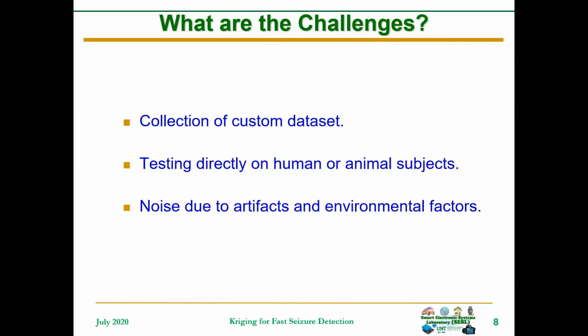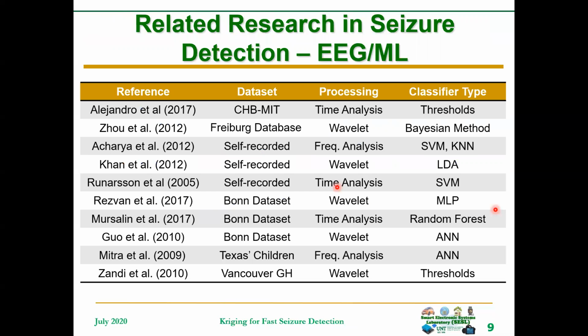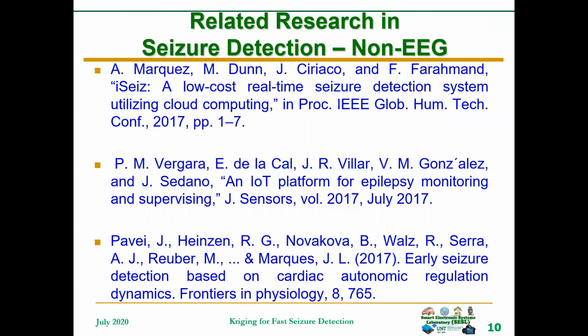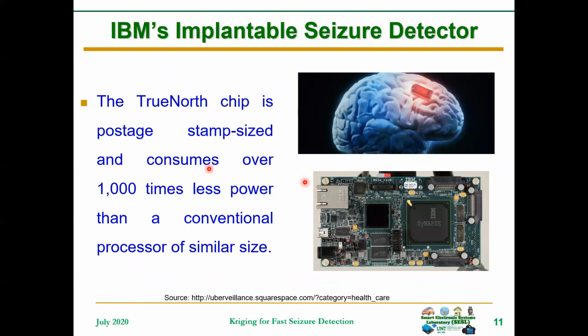It is also difficult to estimate the level of noise in public data sets, since the conditions of the environment in which they are collected are not actually known. These are the related research in seizure detection in the literature. These various research works in the literature have combined machine learning and electroencephalography recordings for their seizure detection. There are other works that did not use EEG for seizure detection. These are some examples of such works.